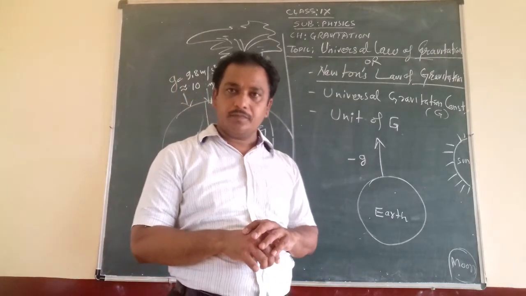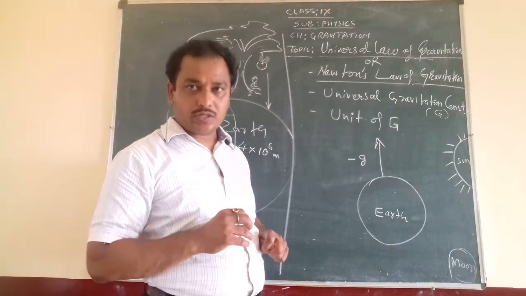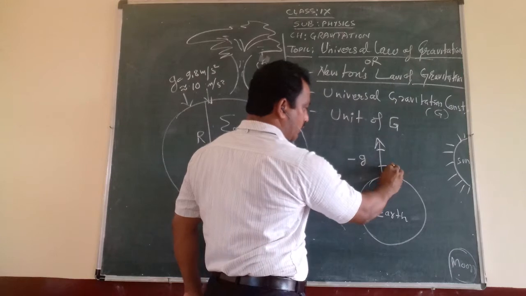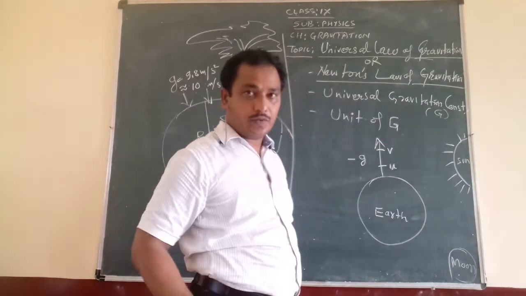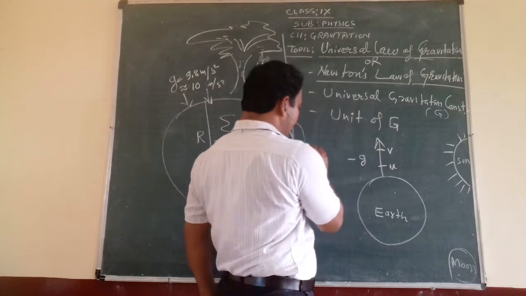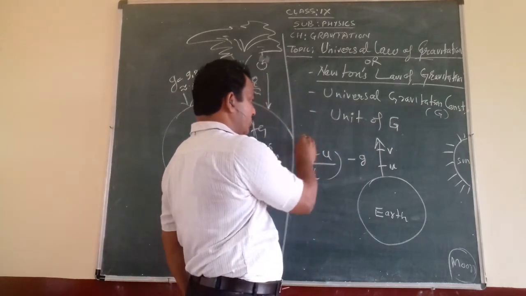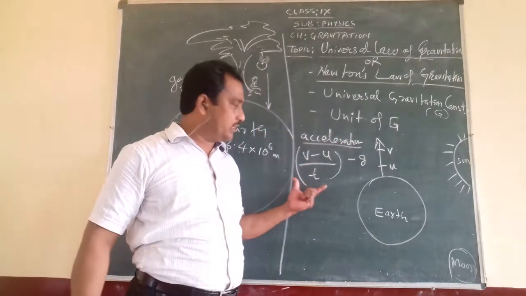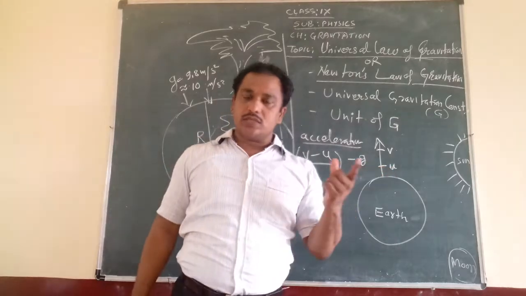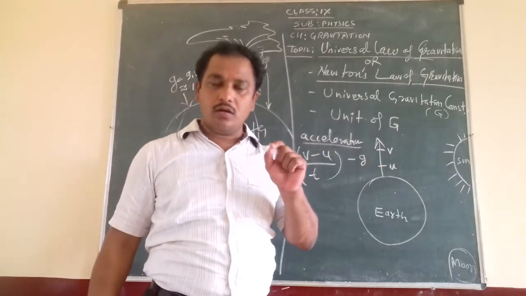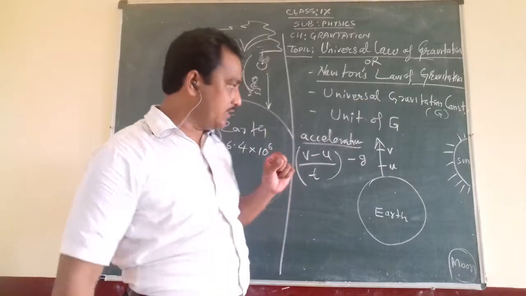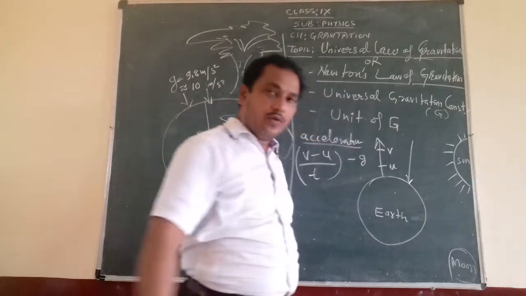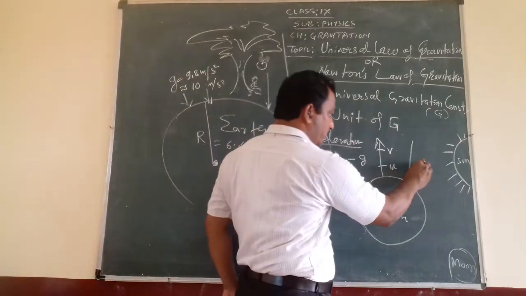What is acceleration? It is the rate of change of velocity, right? Like velocity at two points: this was the initial velocity and this is the final velocity, u and v. So (v minus u) upon t is called acceleration. So acceleration is the rate of change of velocity. In this chapter we will use acceleration with the symbol minus g for any object going upward, and when the object is coming downward towards the earth, we will always use positive g.